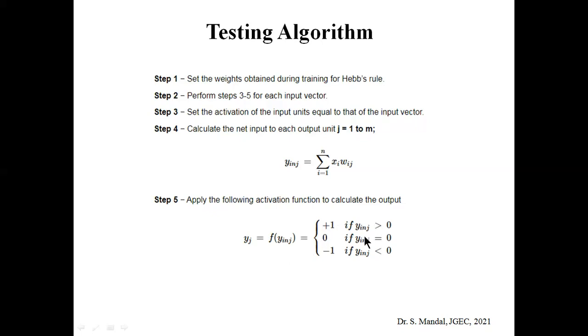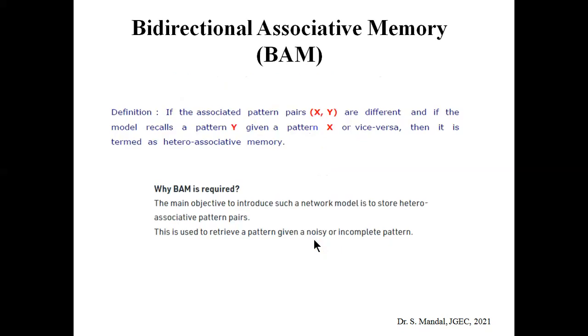Here if yin greater than 0, the output is plus 1. If yin equal to 0, it will be 0. And if yin less than 0, the output is minus 1. Based on that we need to check whether for a particular input pattern the correct associative output has been obtained or not.